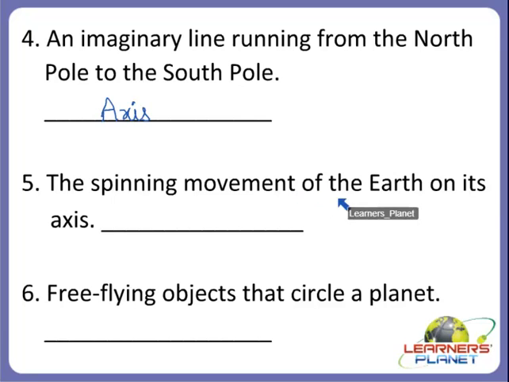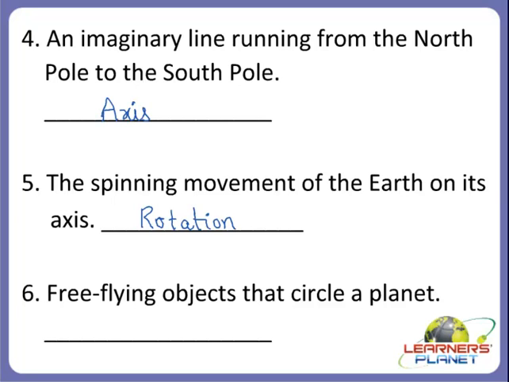The spinning movement of the earth on its axis. So what is this spinning movement of the earth on its axis called? Yes children, it causes a change in the day and night. Right, it causes day and night. So what is it? Yes, very good. It is known as rotation. Alright children, now the next one.